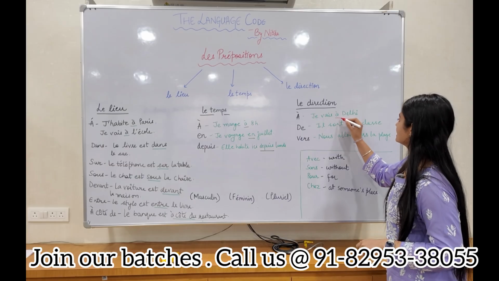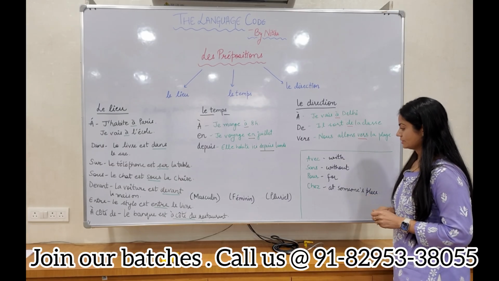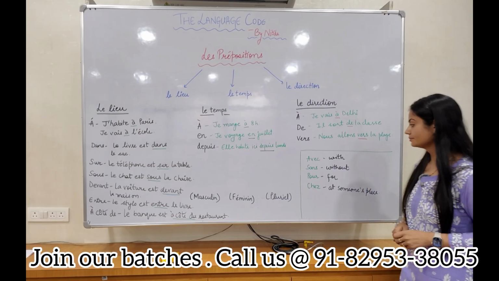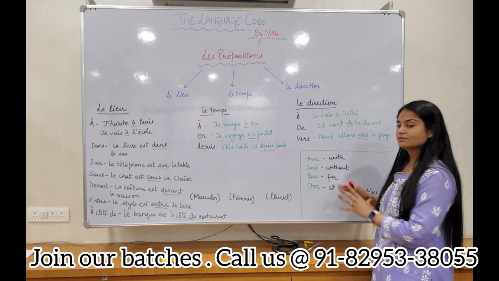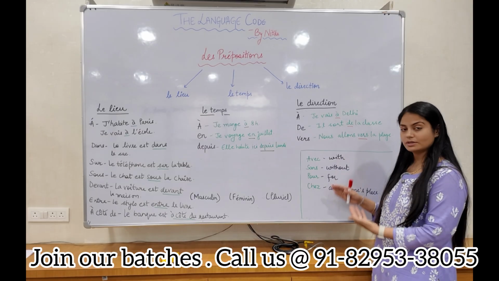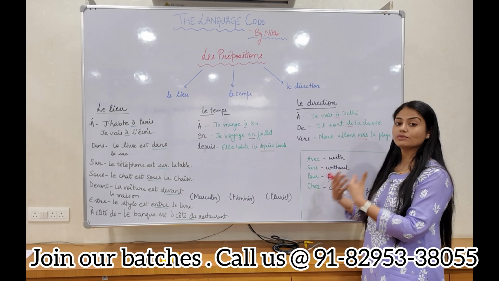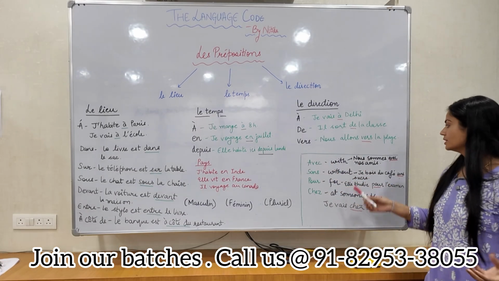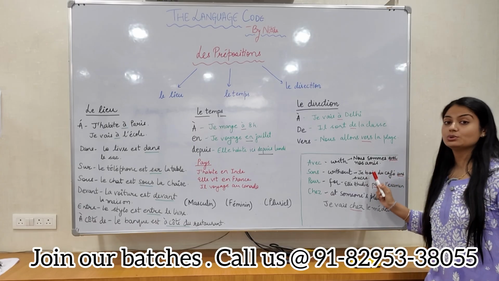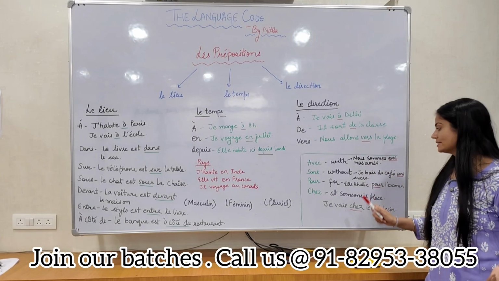So here also let's underline the prepositions. Okay. Avec, sans, pour and chez. So these are also certain words, that is prepositions, which we use in sentences. So let's learn how we use these. For avec. Avec means with. So nous sommes avec nos amis. We are with our friends.